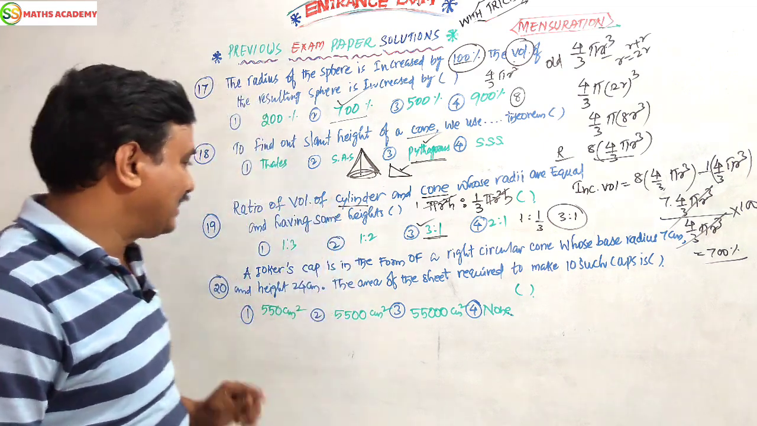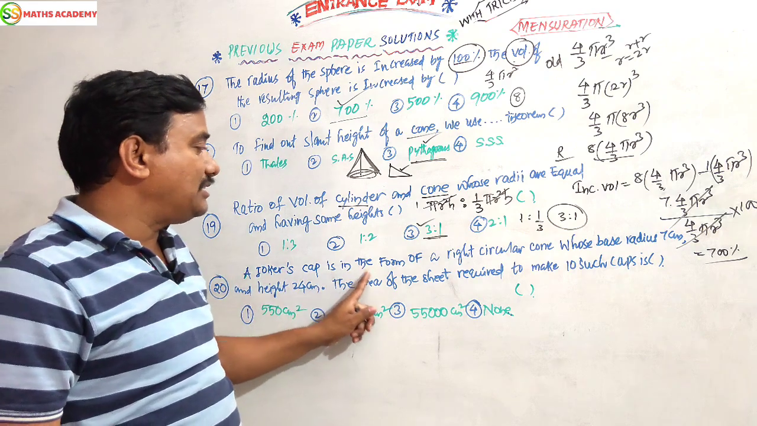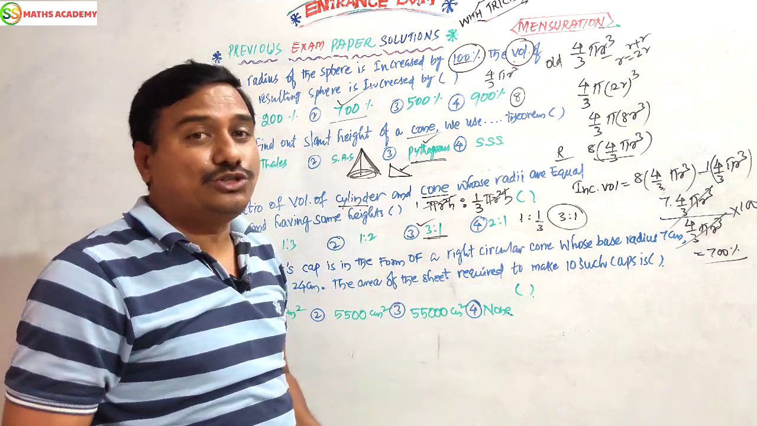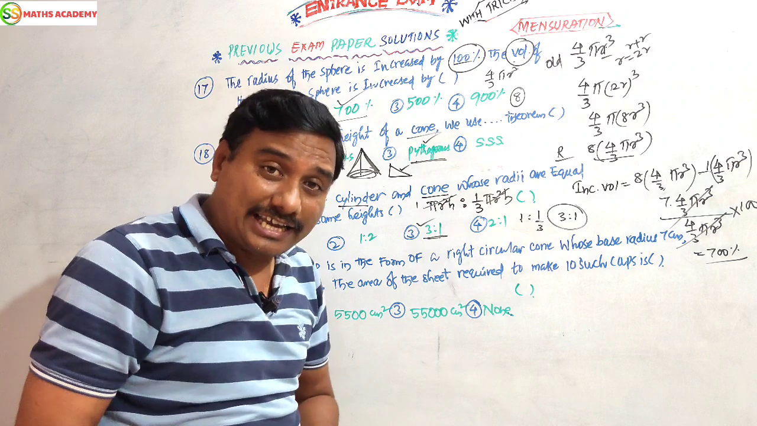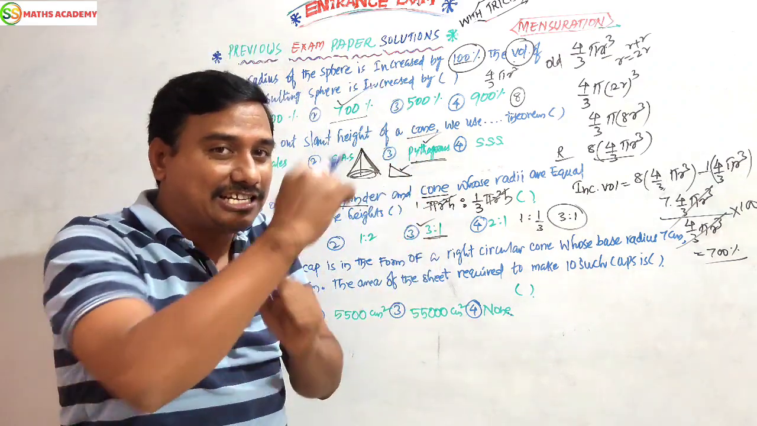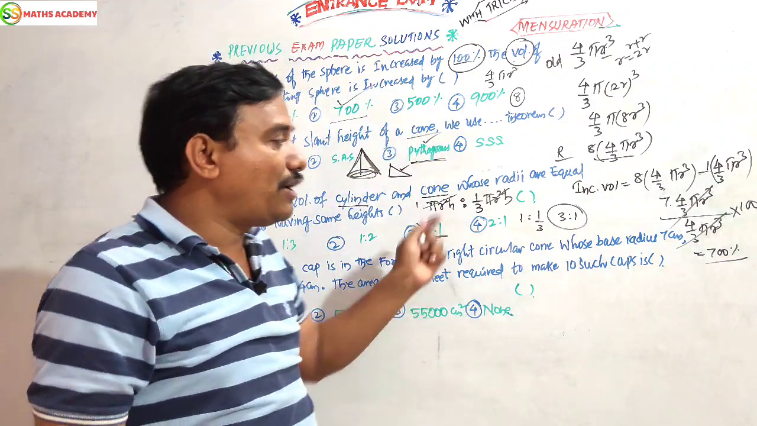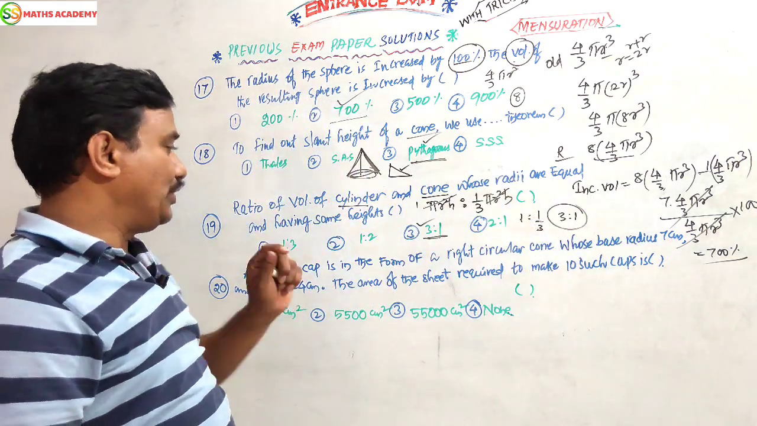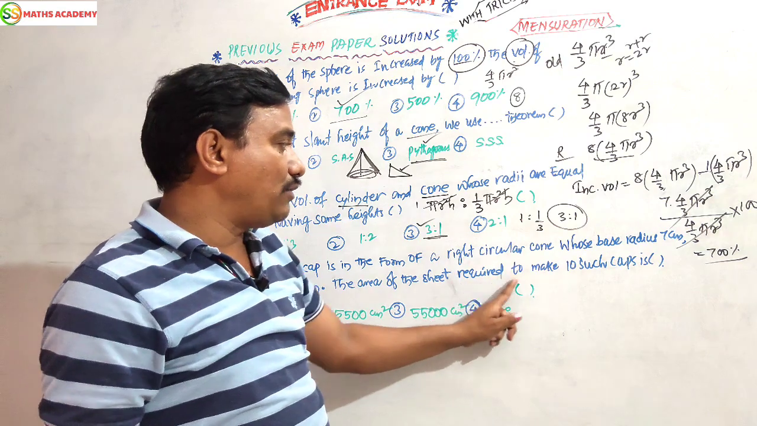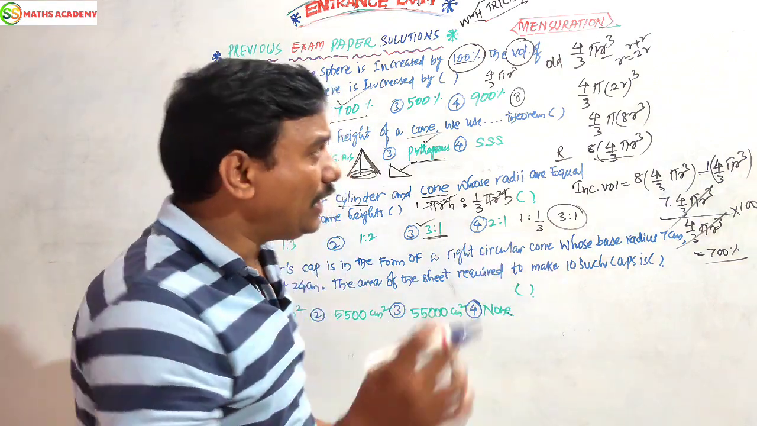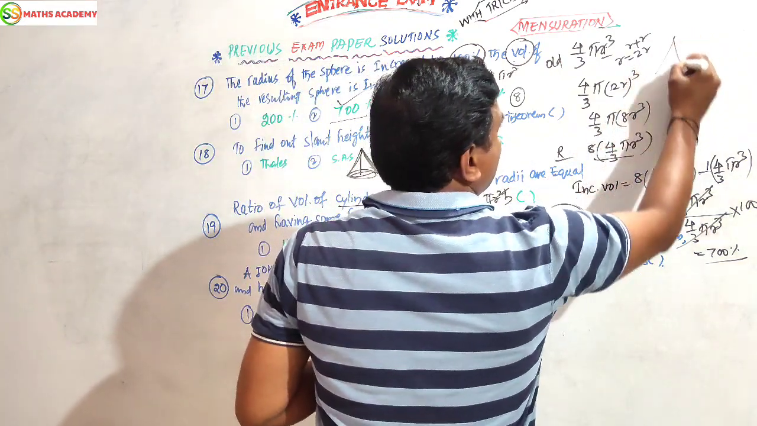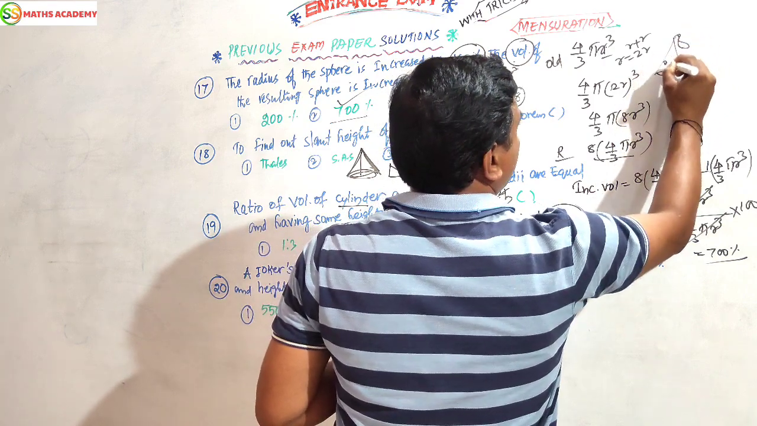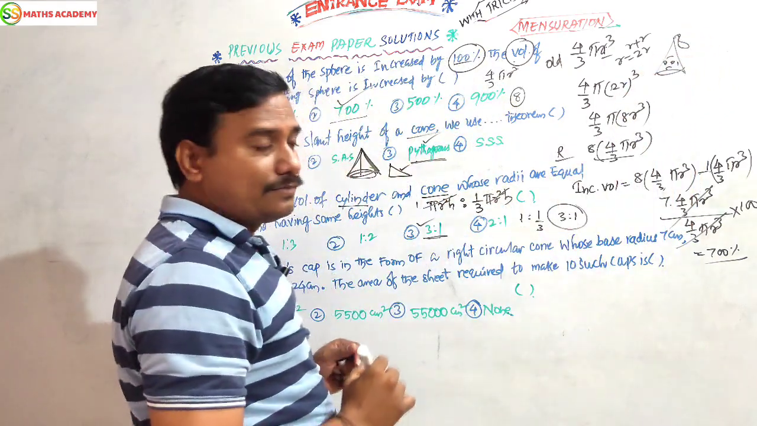Got it? Next. A joker's cap is in the form of a right circular cone. Joker's cap, like the birthday cap children wear at birthdays. Its radius is 7 and height is 24. Then find the area of sheet required to make 10 such caps. This is your joker cap.